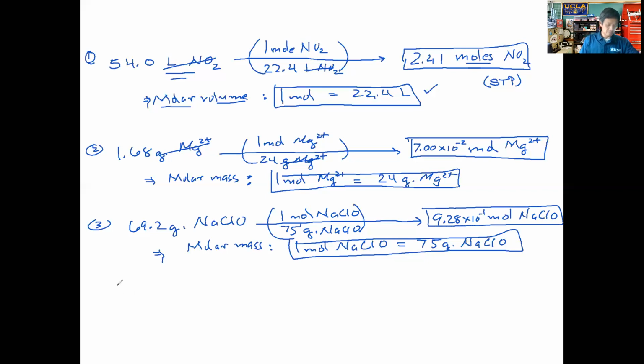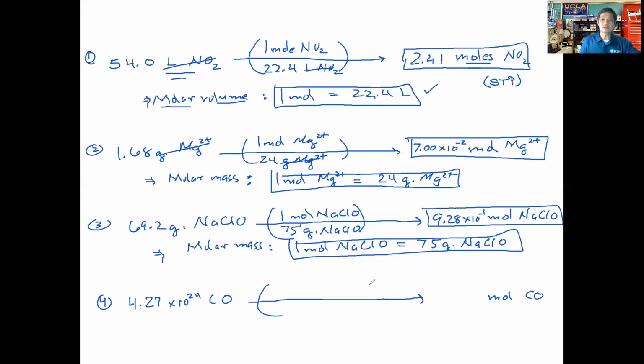All right. Going a little bit over, let me just go ahead and do the last one here. For the last one, we start out with the given amount, 4.27 times 10 to the 24th. And here we're given molecules of carbon monoxide. We're given the actual number of carbon monoxide molecules, and we're going to solve for the moles of carbon monoxide.